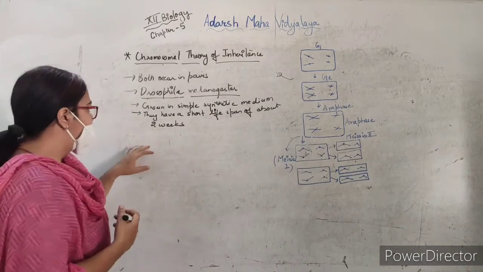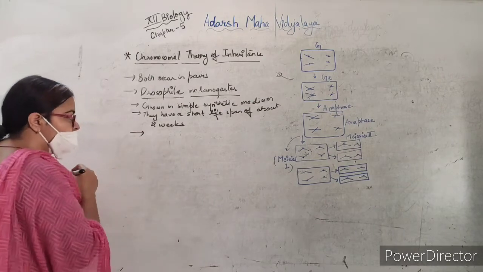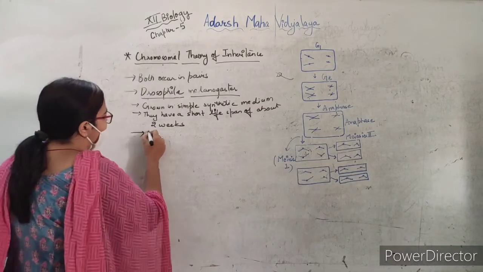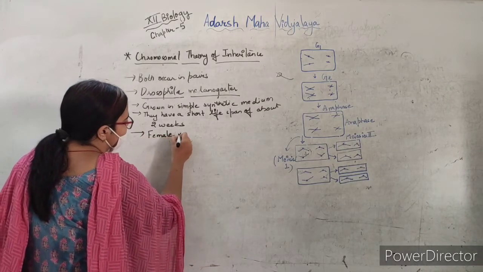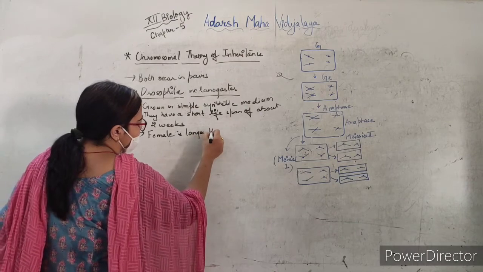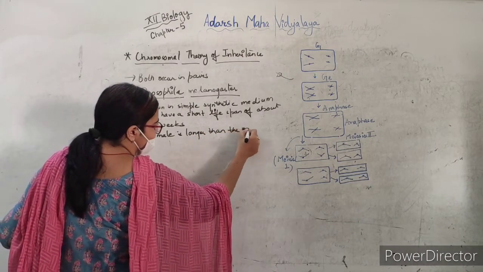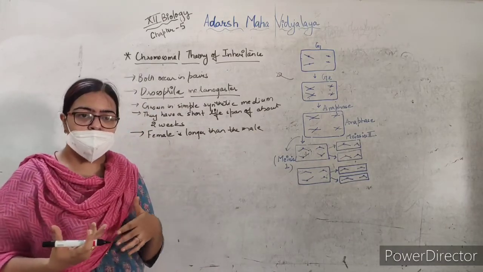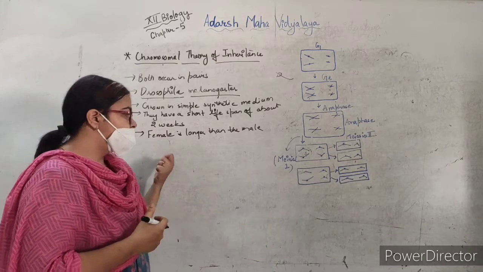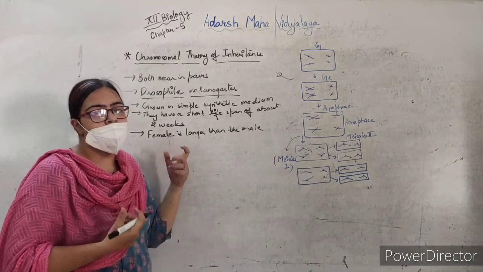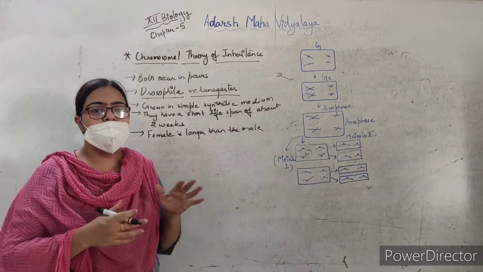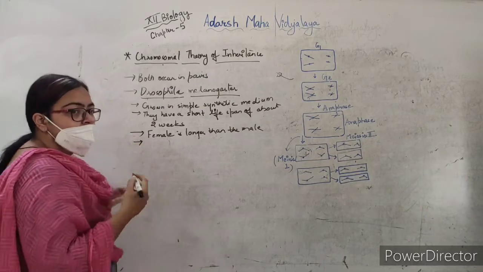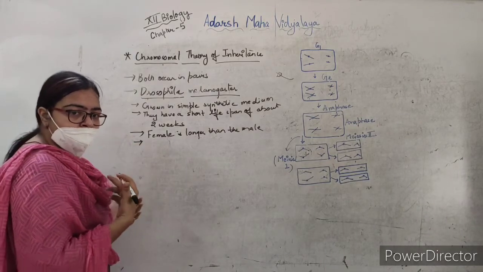Now you can see sexual dimorphism, that is, the female fly is very different from the male fly. In what sense? The female is longer than the male. So we can see the sexual dimorphism, and we can easily tell whether this is a female or a male. And they have many types of hereditary variation. We will choose an animal which shows a variety of hereditary variation.